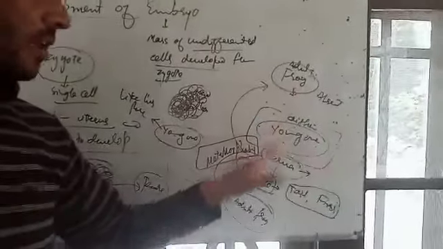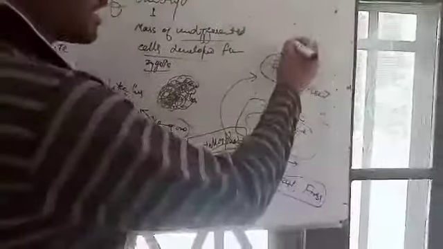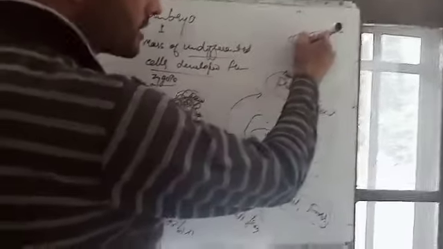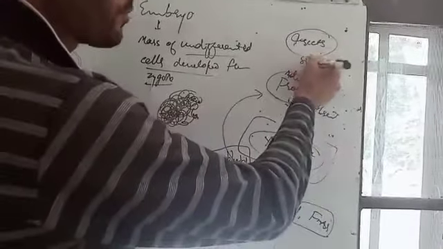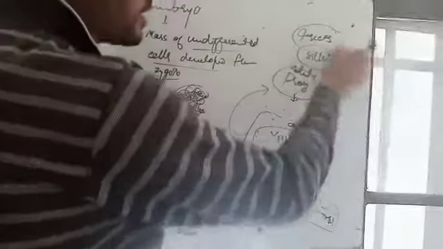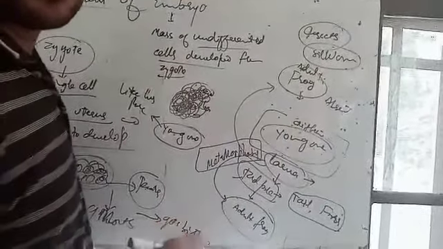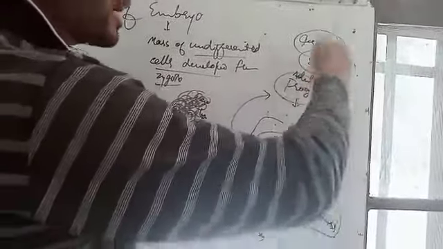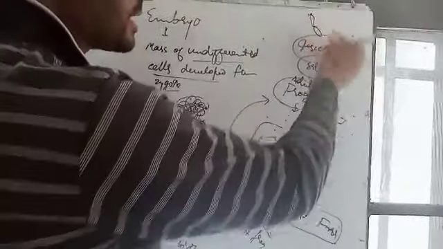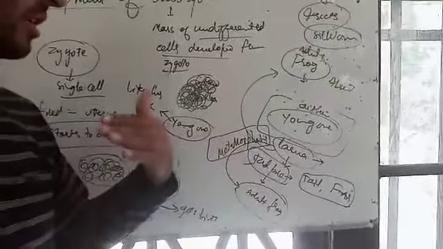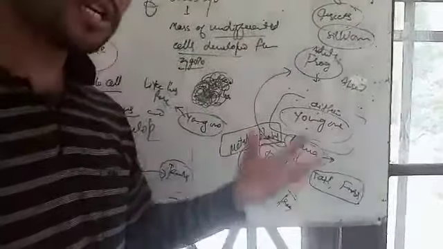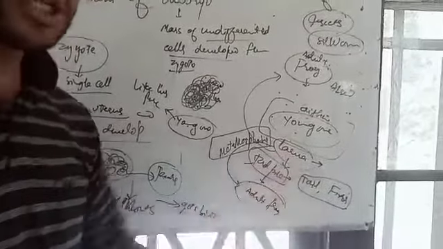Therefore, some insects also have a larval stage. Frog also is having larval stage. Insects are having larval stages, like silkworm. Silkworm is also a larval stage, because its adult is having wings, but the silkworm does not have wings. And through different stages, these silkworms or larvae get developed into the individual. These changes, these processes are categorized in metamorphosis. Metamorphosis is the changes by which the larva develops into the adult individual.